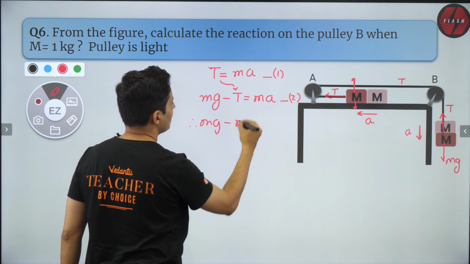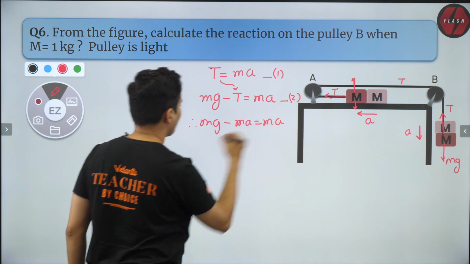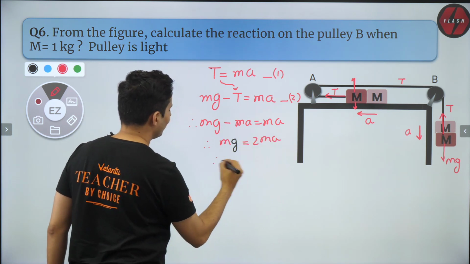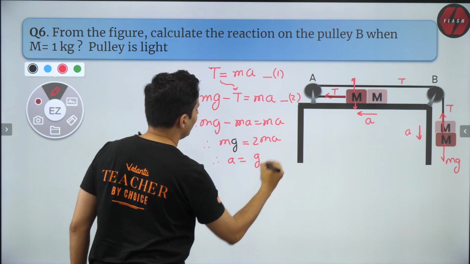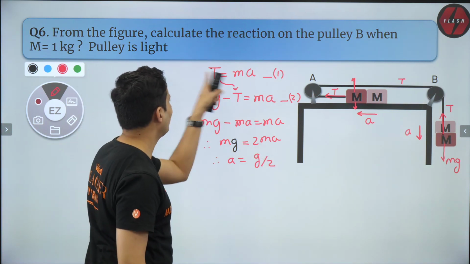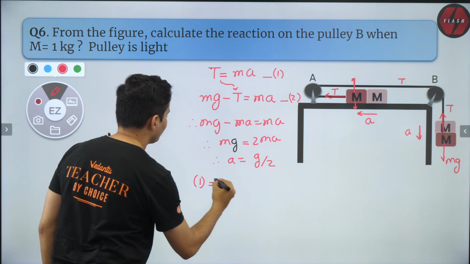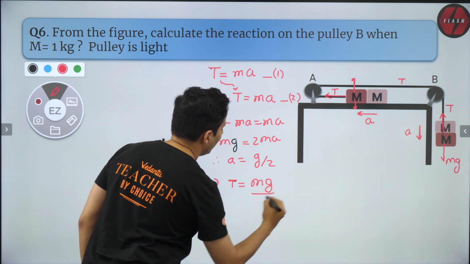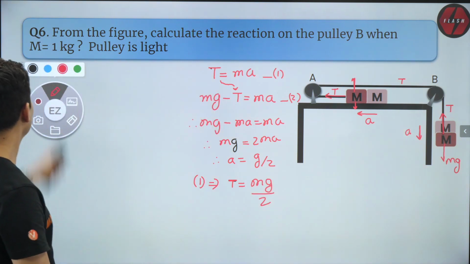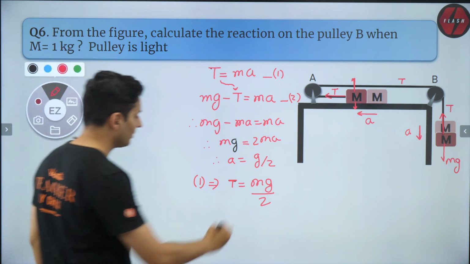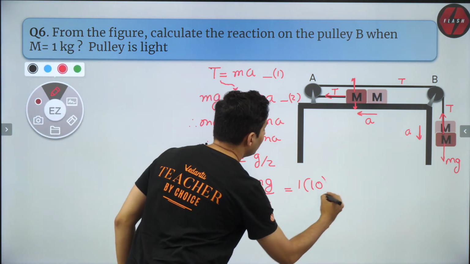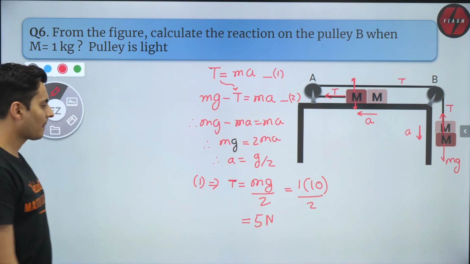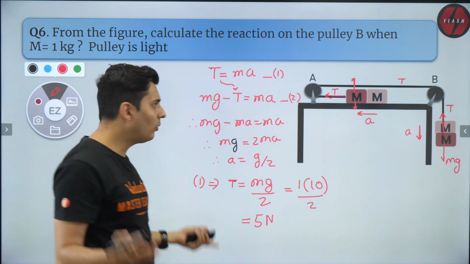mg minus ma is equal to ma. Therefore, mg is equal to 2ma. Therefore, A is equal to g by 2. Once I get A, I will also get T. So from equation 1, I will get tension is equal to how much? mg by 2. Is the mass given? Yes, 1 kg. g is 10. So it will become 1 into 10 divided by 2, which is nothing but 5 newtons. Okay. Now what do we do?